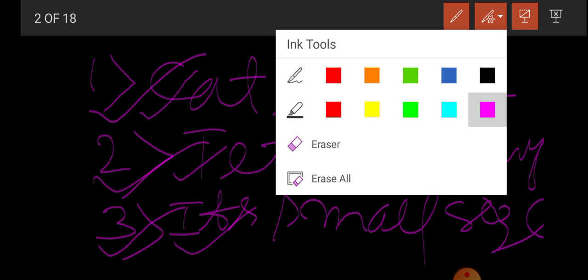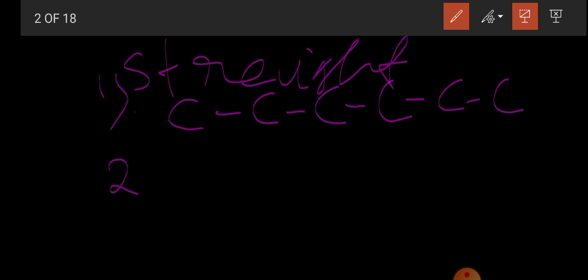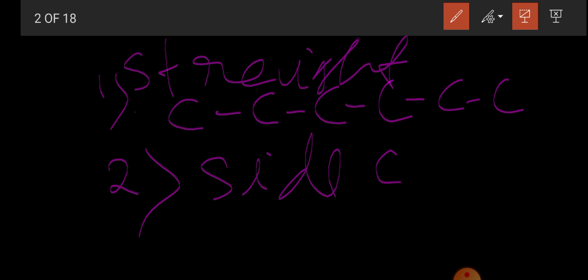Carbon is able to link with another carbon and make a long chain of carbon atoms. This is the straight chain. Second, it also forms a side chain when linked with another carbon atom.